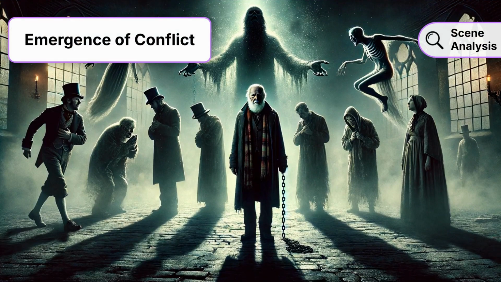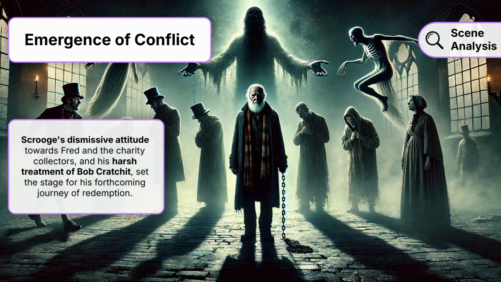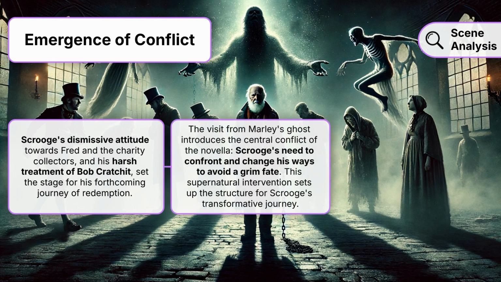Conflict begins to simmer in Stave 1 as Scrooge's interactions with others highlight his internal and external struggles. His dismissive attitude towards Fred and the charity collectors, and his harsh treatment of Bob Cratchit, set the stage for his forthcoming journey of redemption. The visit from Marley's ghost introduces the central conflict of the novella, Scrooge's need to confront and change his ways to avoid a grim fate.